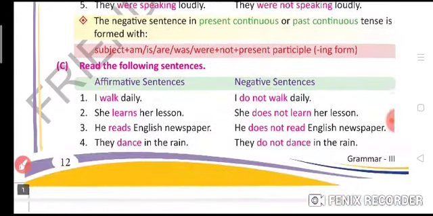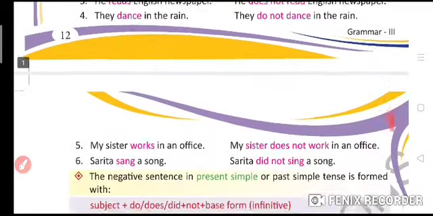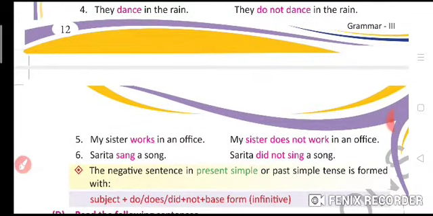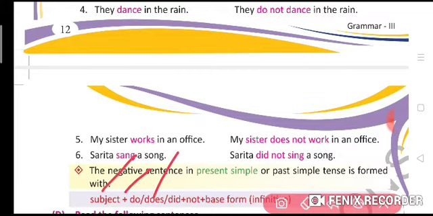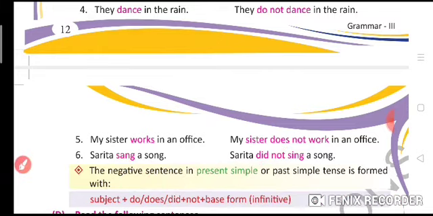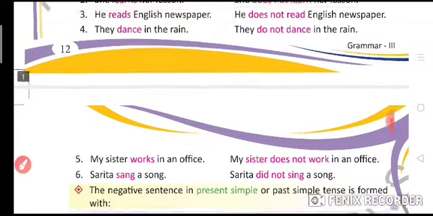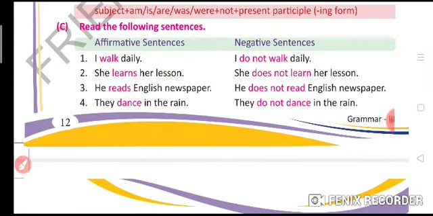Now for present simple tense, the formation of a negative sentence will be subject plus do or does. Do with plural form and does with singular form, and did with past form, plus not plus the base form of the verb, means infinitive, first verb.